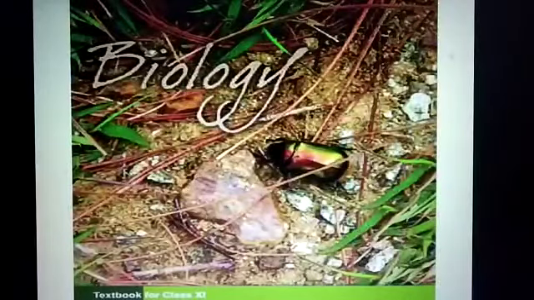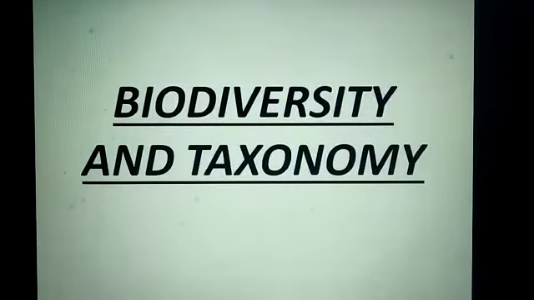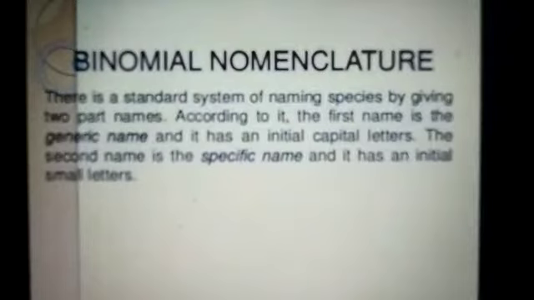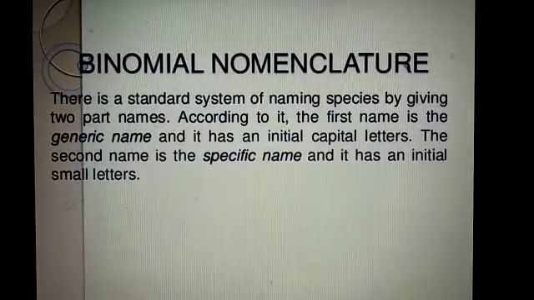Hello student. Today we are going to continue our first chapter, the living world. In my previous video we have discussed biodiversity and binomial nomenclature. Who developed the binomial nomenclature? Carolus Linnaeus. Actually, binomial nomenclature is a standard system of naming species by giving two names.